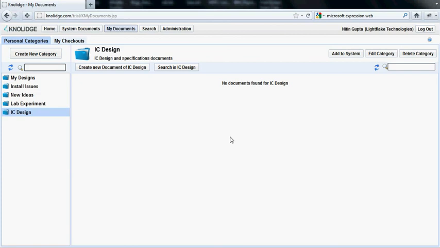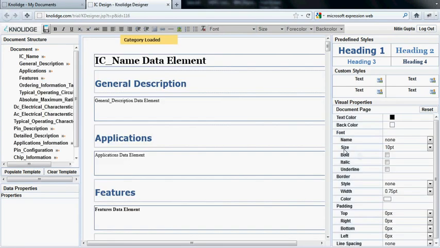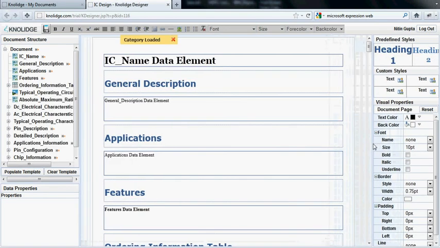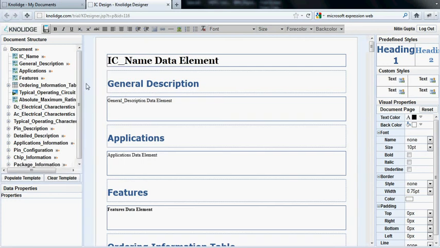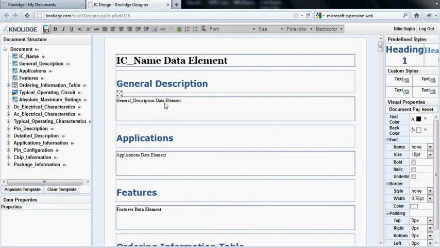Okay, so here we have created a real company template. Let's see the IC design, which is a template created for an IC design company. This follows a real structure as followed in most of the IC design companies, and of course it can vary a bit here and there and can be customized as per company processes or data requirements. But in general, for our example's sake, this is the template we have created in Designer.